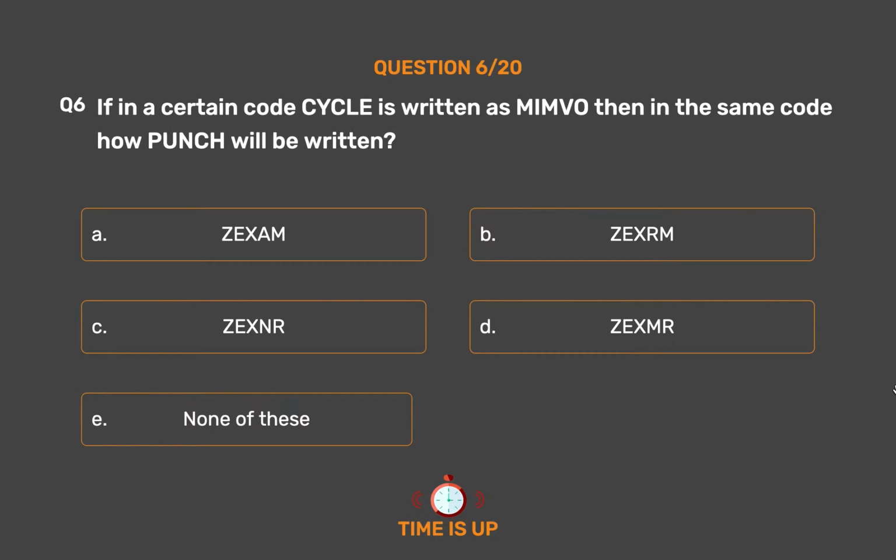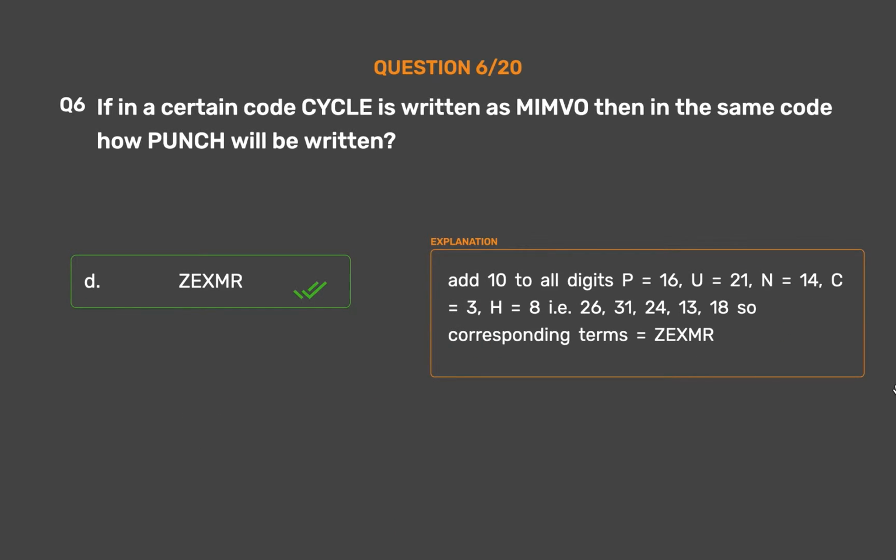The correct answer is option D Zekshmar. Add 10 to all digits. P equals 16, U equals 21, N equals 14, C equals 3, H equals 8, i.e. 26, 31, 24, 13, 18. So corresponding terms equals Zekshmar.